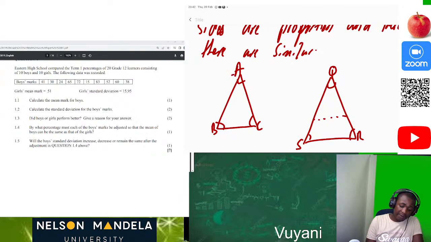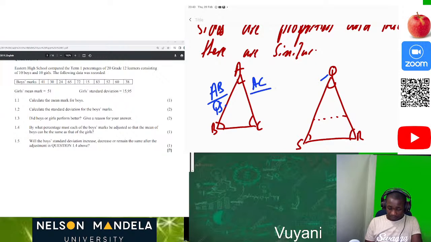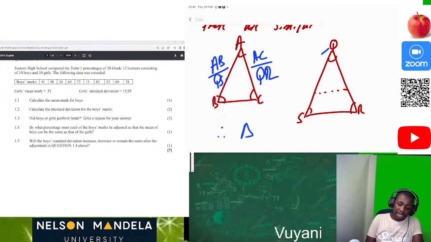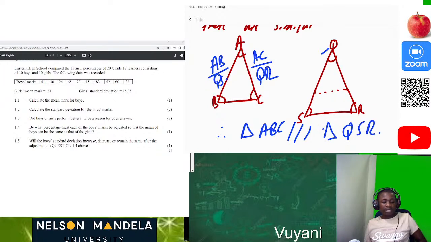So we have already said that if the equiangular angles are equal to each other, then the corresponding sides in this instance will be AB over QS, then AC over QR. So those are the corresponding sides, they are in proportion. Then if those two things are in line, then we can state that therefore triangle ABC is similar to triangle QSR. So those things are so important, guys.